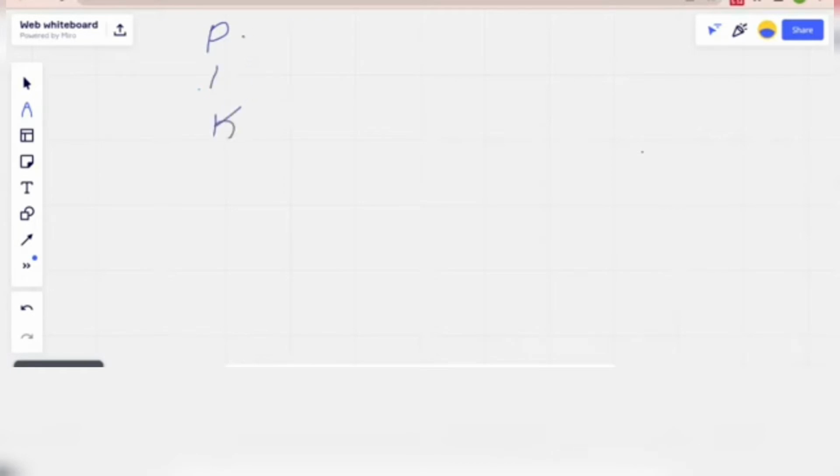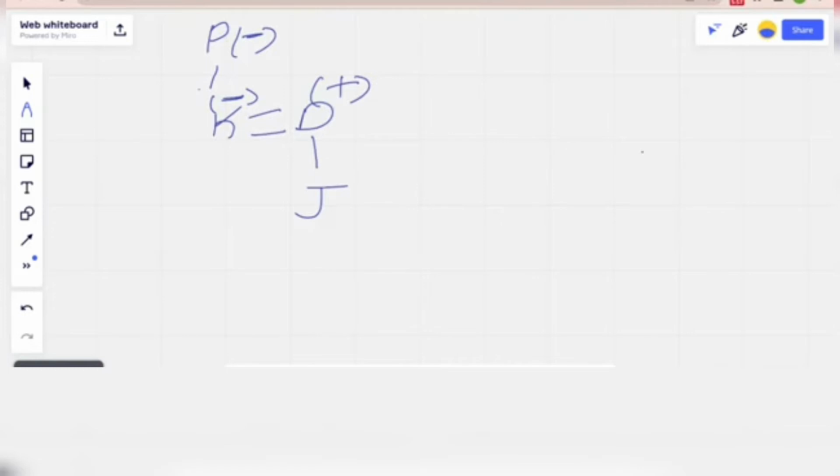They clearly say P is the mother, so that means minus. P is the mother of K. The next point is K is the sister of D. Sister means sibling, so equal to, and K is minus, since sister means minus. And the next point is D is the father of J. D is the father, so D is plus. What is the question asking? What needs to be found? How is P related to J?